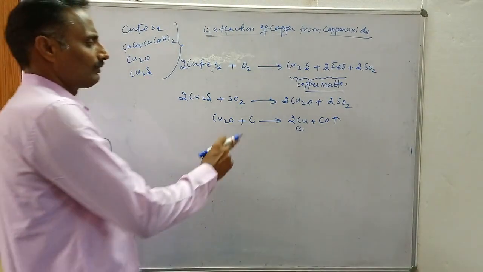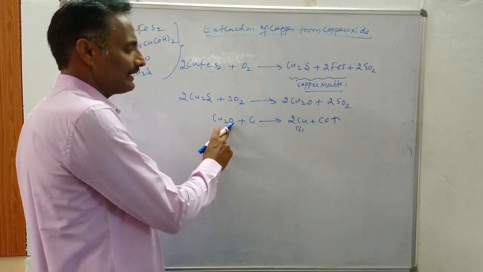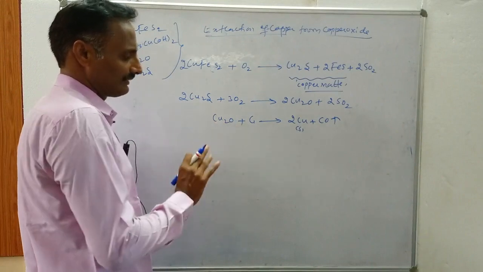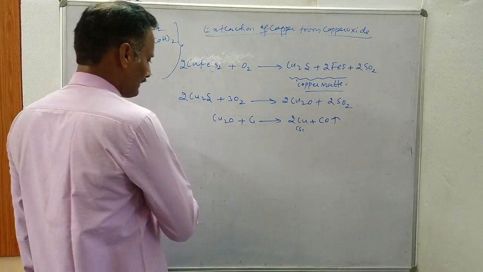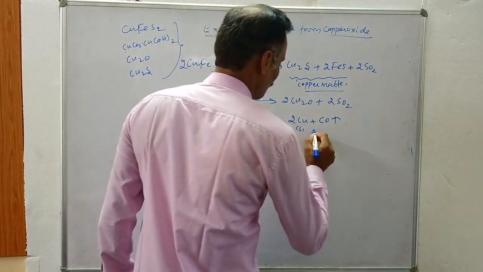What is the role of coke here? Coke acts as a reducing agent. It reduces copper oxide into copper. These are the reactions that take place for the extraction of copper.